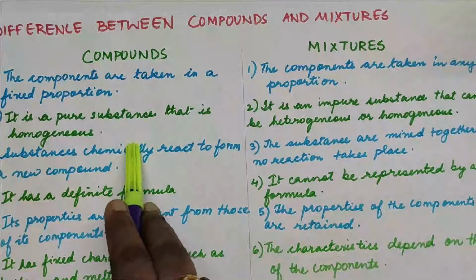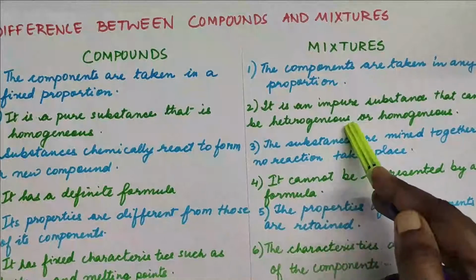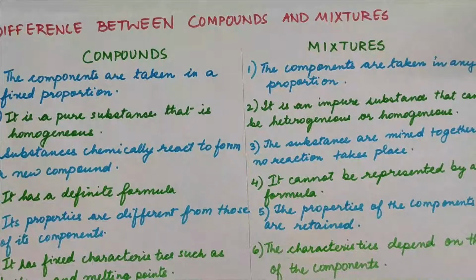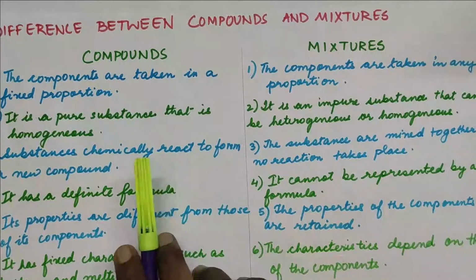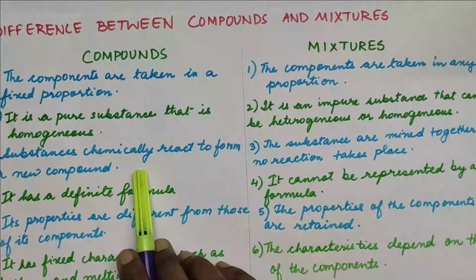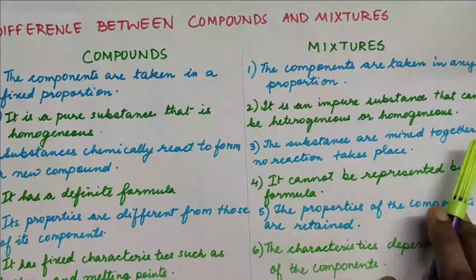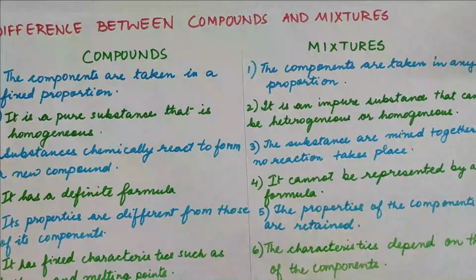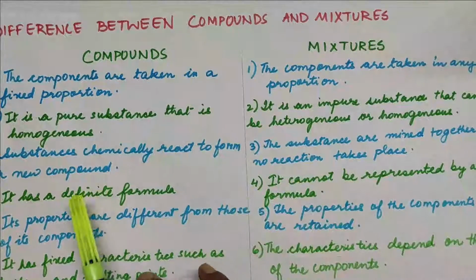Compounds are pure substances and they are generally homogeneous, but impure substances are the mixtures and they may be heterogeneous or homogeneous. Now when a compound is formed, there is a reaction, so they chemically react to form a compound, and when the substances of a mixture are mixed together, there is no reaction. Like if you take some salt and water, you will not see any reaction happening in them. They will just dissolve in each other simply.